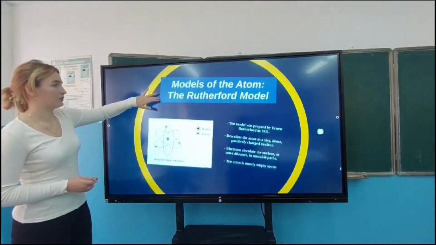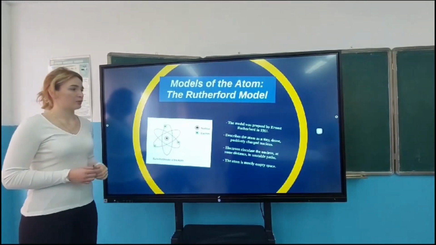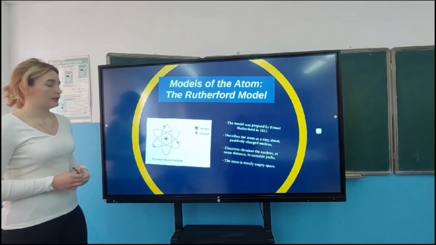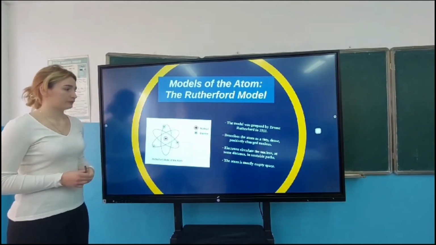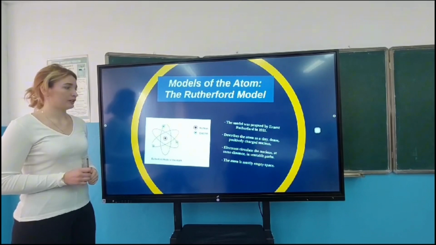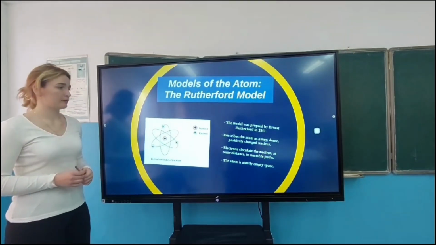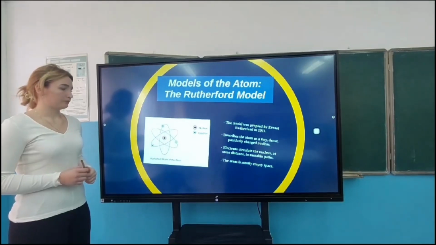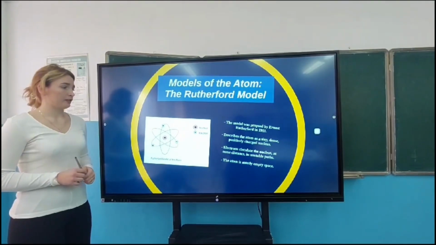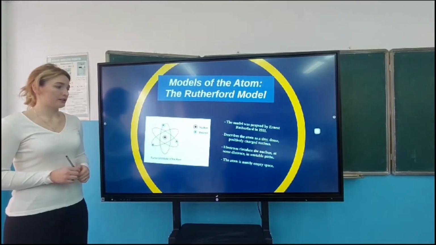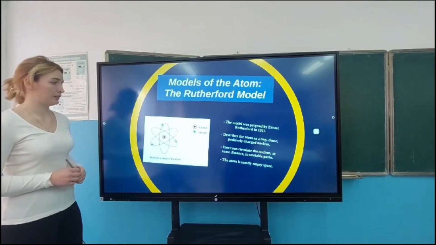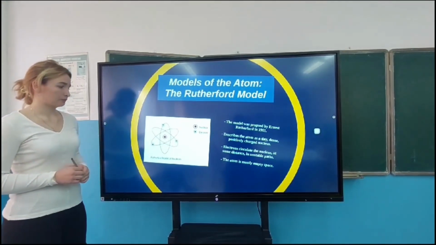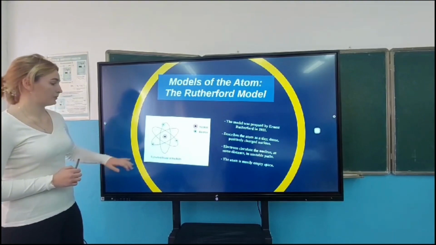Models of the atom: the Rutherford model. The model was proposed by Ernest Rutherford in 1911 and describes the atom as a tiny, dense, positively charged nucleus, and electrons circulate the nucleus at some distance in unstable paths. The atom is mostly empty space.